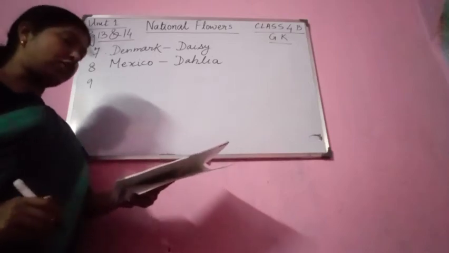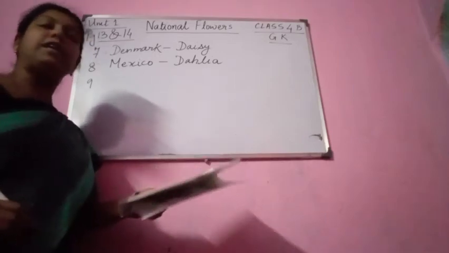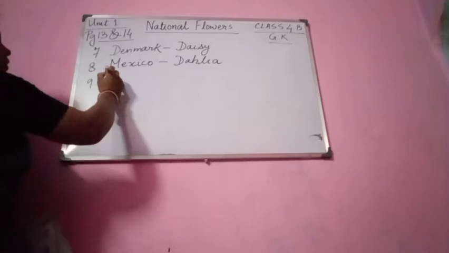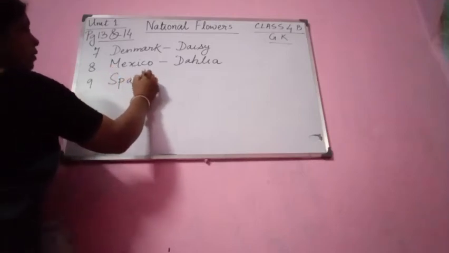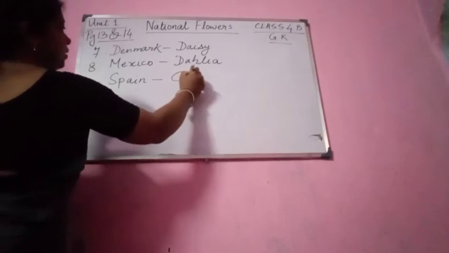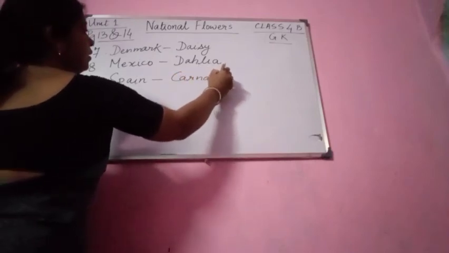The national flower of Spain is carnation. Next number, what is the national flower of France?